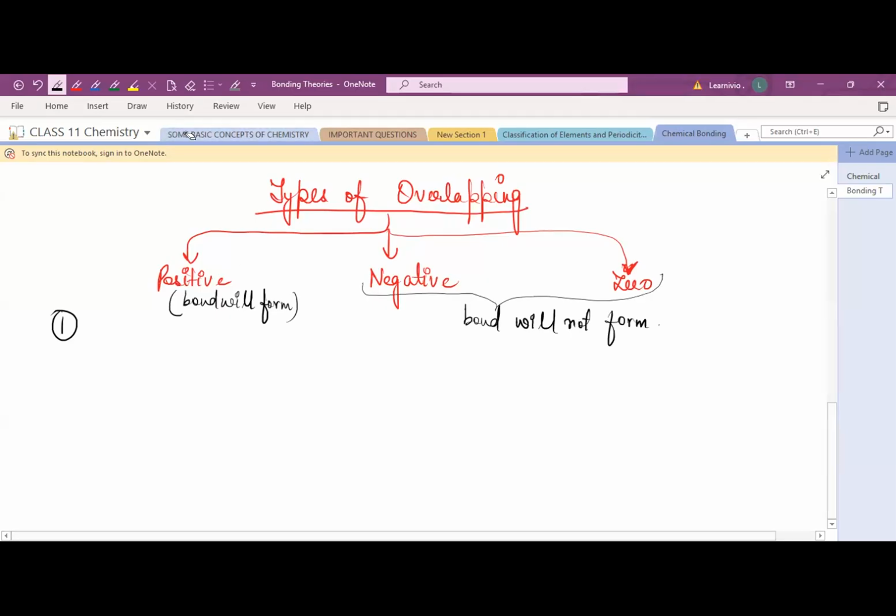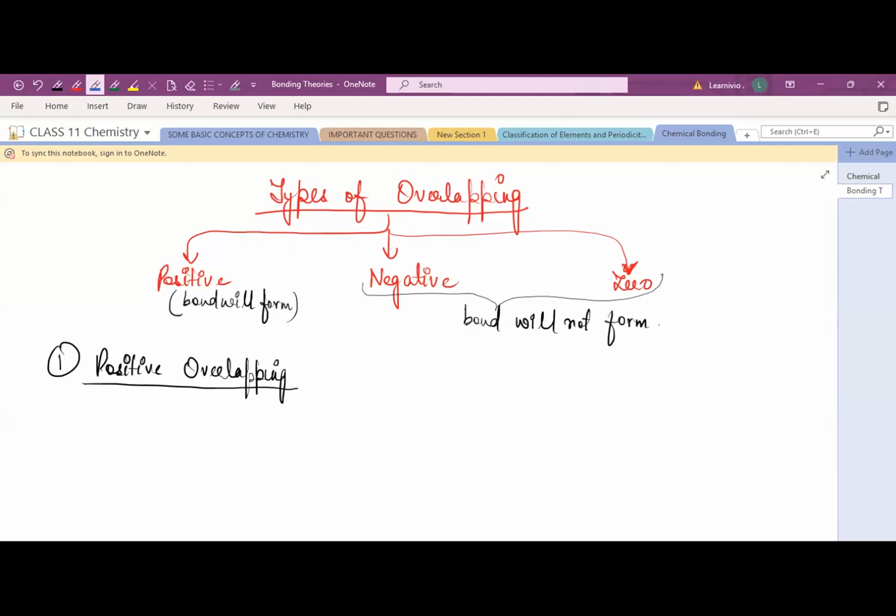And now what is positive overlapping? Let's discuss it. Write down: positive overlap. Positive overlapping is that type of overlapping in which the atomic orbitals have the same sign. Suppose we have an s orbital, and we know the s orbital is spherical, so it's positive. The second atom is again the positive one.